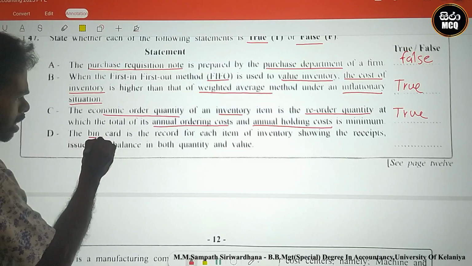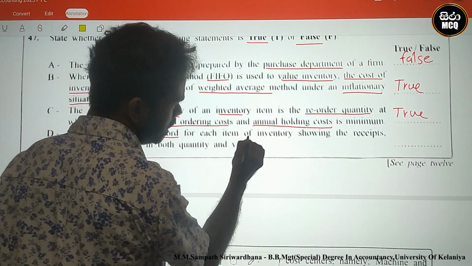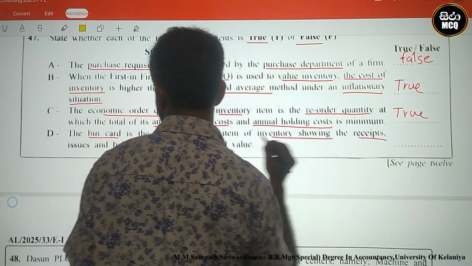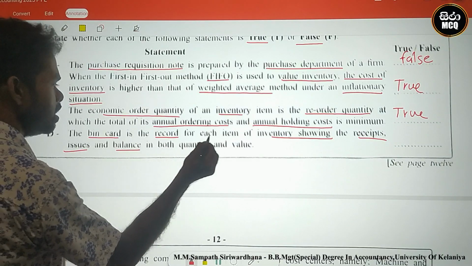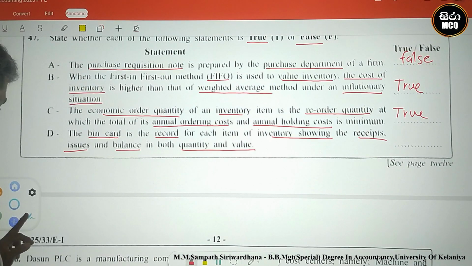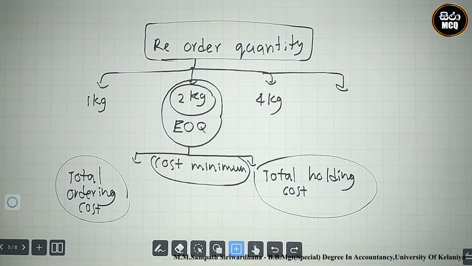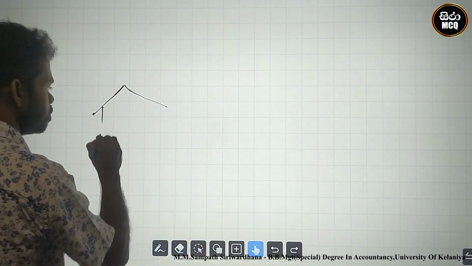The bin card is the record for each item of the inventory showing the receipts, issues and balance in both quantity and value. The bin card. Who prepares the bin card? You know, there is a warehouse, no?